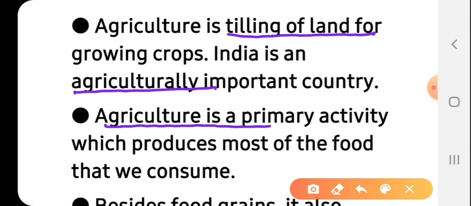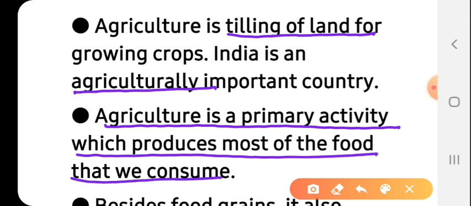Agriculture is a primary activity which produces most of the food that we consume. We have already studied this in Sectors of the Indian Economy. We get our food from agriculture.